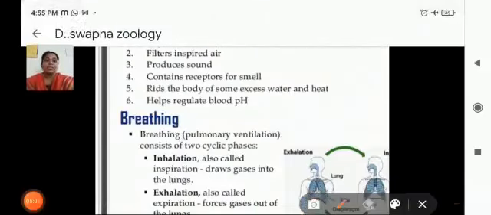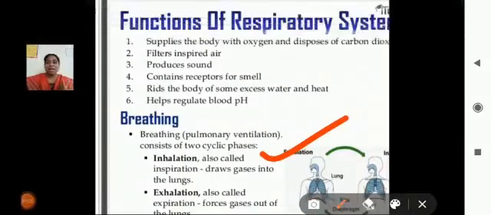Inhalation means intaking of gases. Exhalation means releasing carbon dioxide and other gases forcefully. So what is the main difference between inhalation and exhalation? When we are inhaling, the lung size increases because the lungs have an elastic nature.